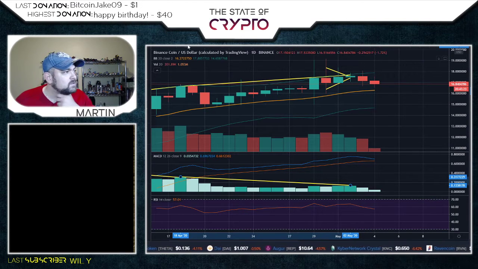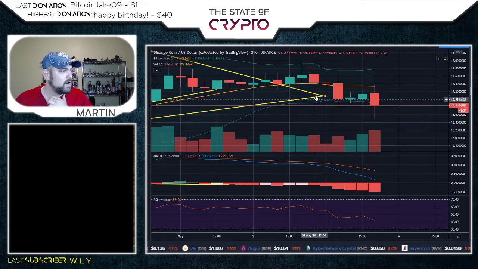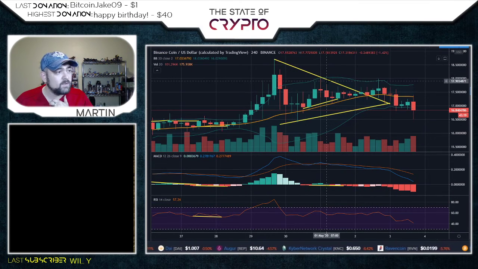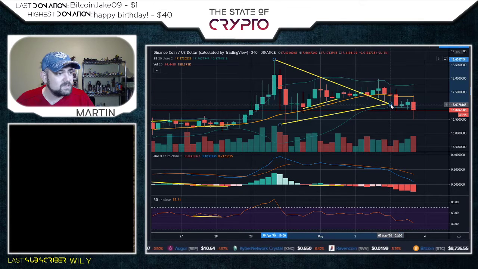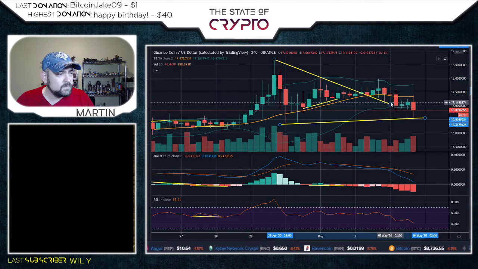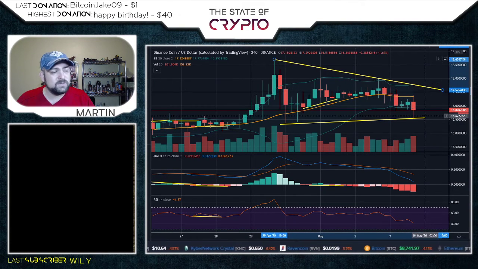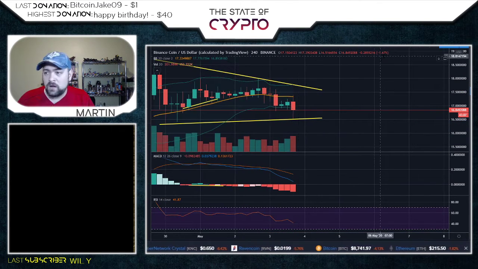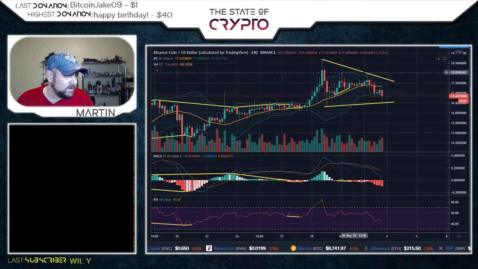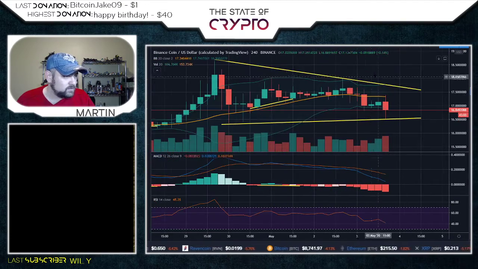Now we're going to move on to the 4 hours and see what's happening there, right? On the 4 hours, we have this triangle. We're expecting it to break, right? This pennant. We haven't quite broken it. I mean, this could again be adjusted to be something like that. I just, you know, maybe. I mean, the triangle would just get farther along. We could leave it as it is right now. I just want to see what's happening here.